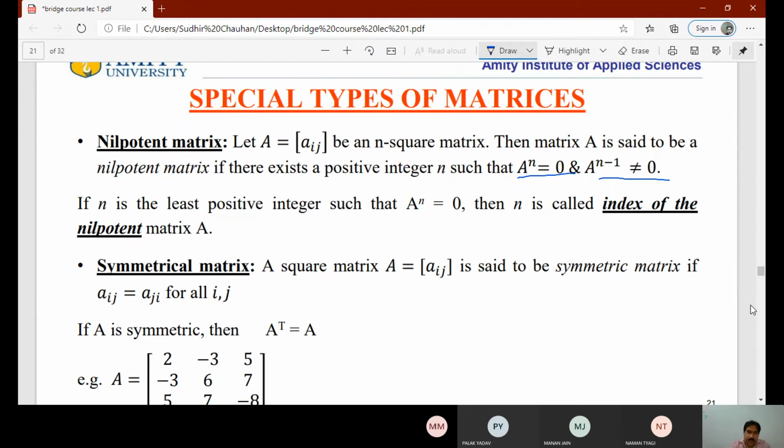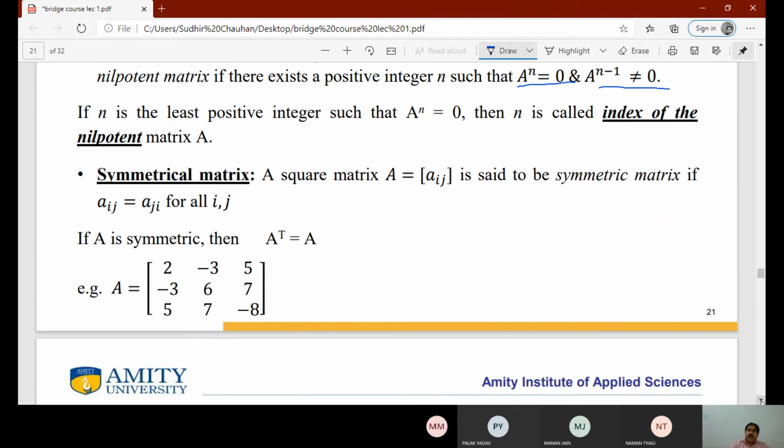Then we have symmetric matrices. A square matrix [aij] is said to be a symmetric matrix if aij is equal to aji for all i, j. That is, A transpose is always equal to A, then it is a symmetric matrix. That means if we see the elements below and above the principal diagonal, these are equal.